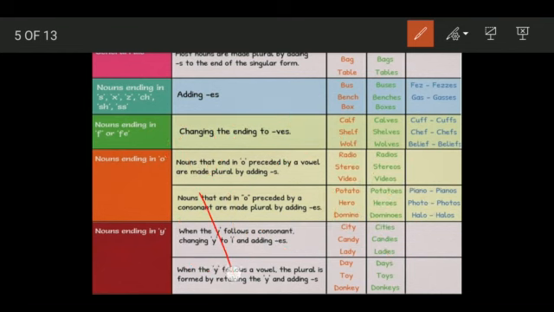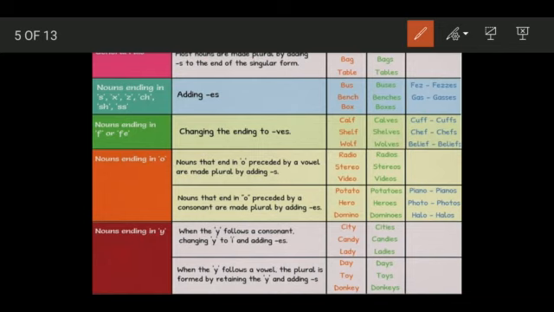Like for example, proof. Here we simply add S to it, and it makes proofs. So that is how we see there are some exceptions. Cuff, you simply add an S, we do not add VES even though it is ending with F or FE. But in general, if there are nouns ending with F or FE, we remove the F or FE part and add VES to it. The more you practice, the more you will learn about the general rules and the few exceptions to each rule.